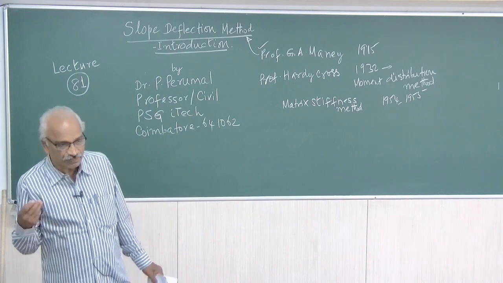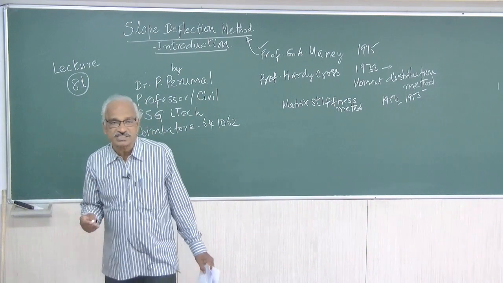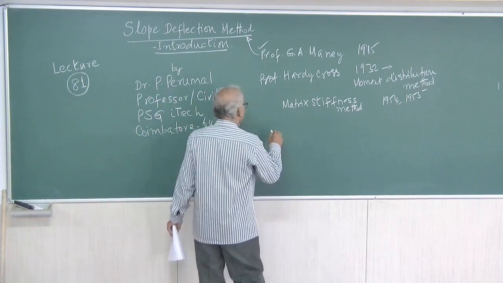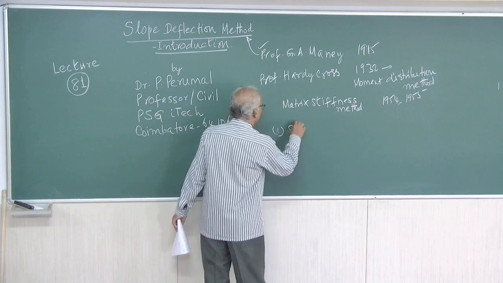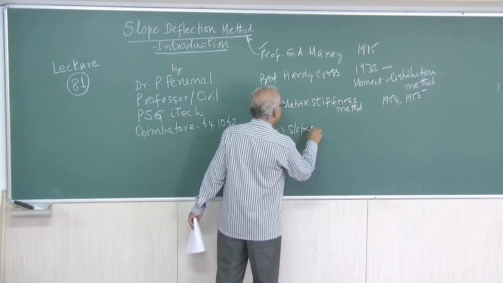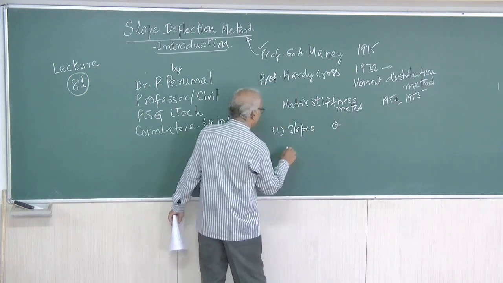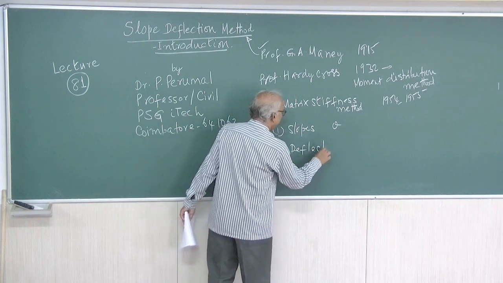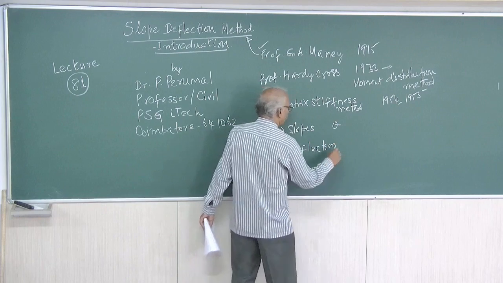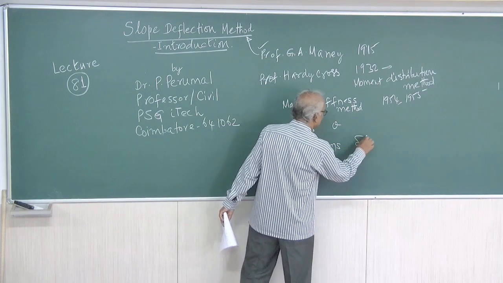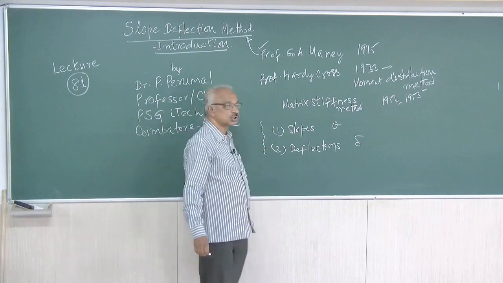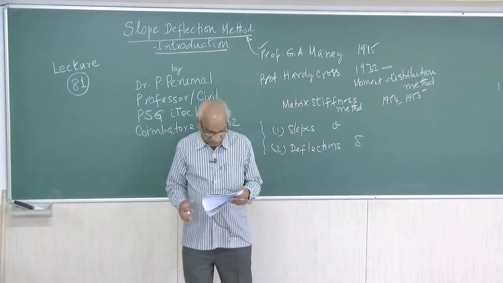For getting the bending moments, the moments are expressed in terms of slopes theta and deflections. The unknown moments are expressed in terms of slopes and deflections. That is why this method is called the slope deflection method.